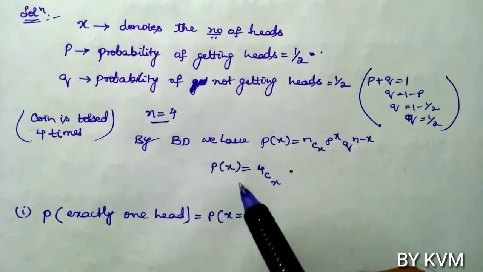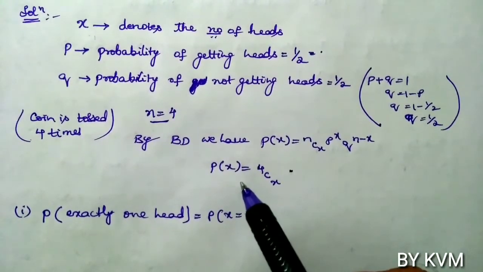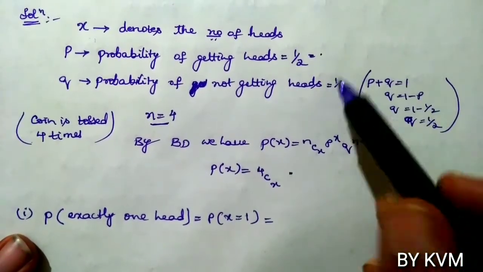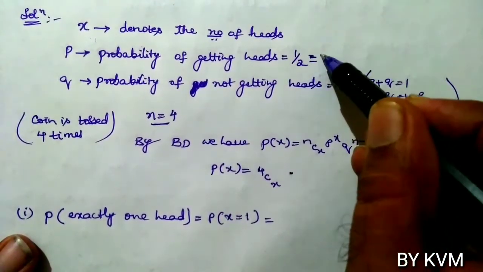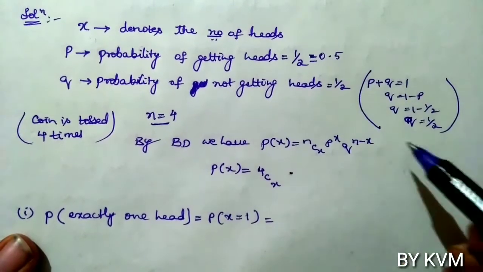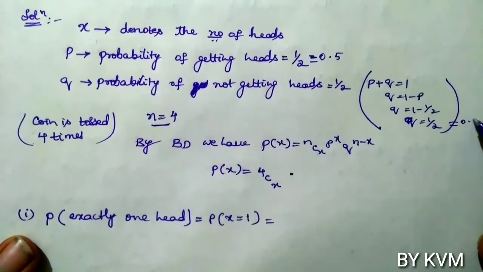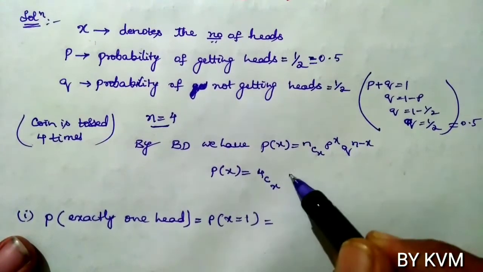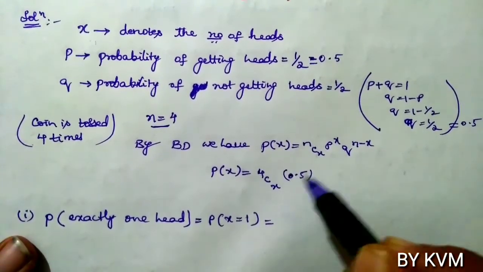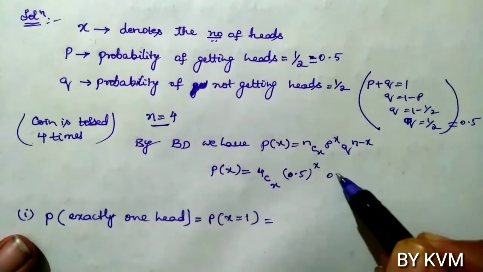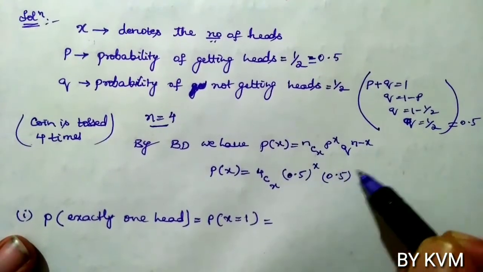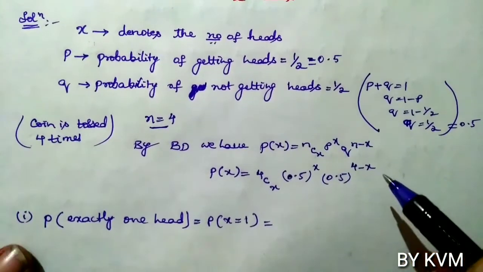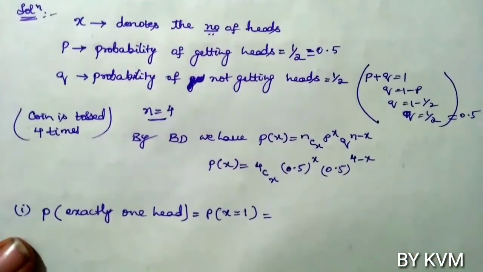So p of x equals 4Cx. Here p is 1 by 2, that is 0.5, and q is also 0.5. So p of x equals 4Cx into 0.5 whole power x into 0.5 whole power 4 minus x.